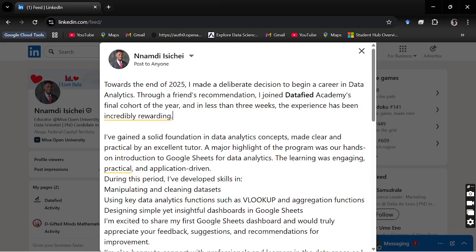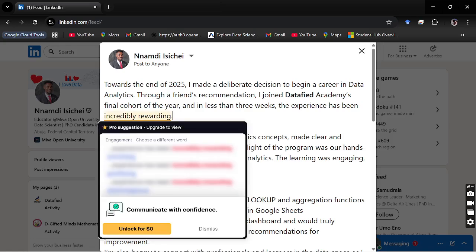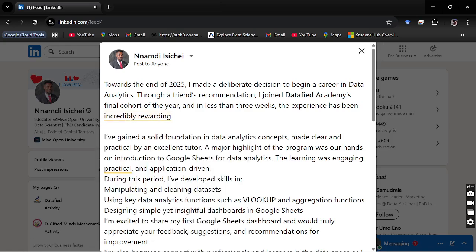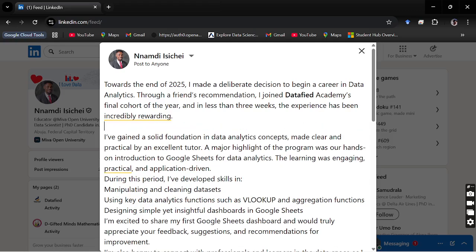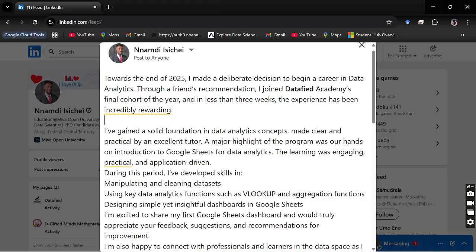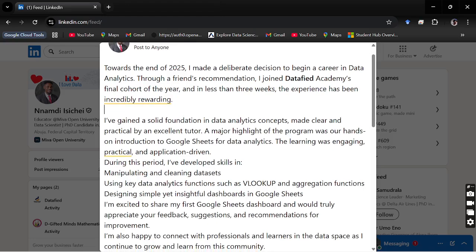All right, and in less than 3 weeks, the experience has been incredibly rewarding. I've gained, so you see what I did here? Before, there was no space, it was just like this. Well, you have to press enter to add that space for the next paragraph for clarity and readability. I've gained a solid foundation in data analytics concepts. I've made clear and practical.